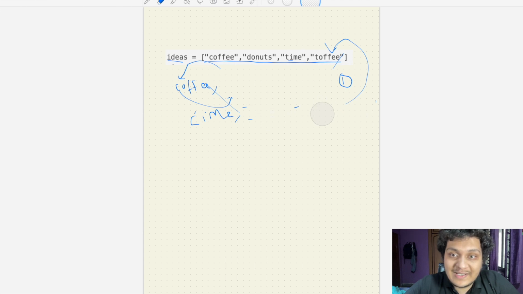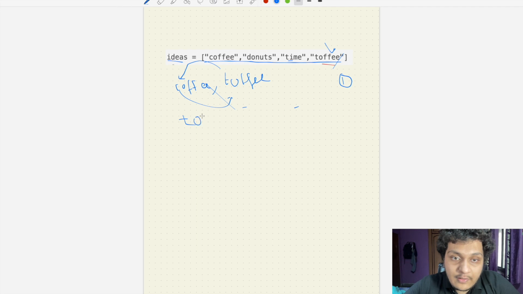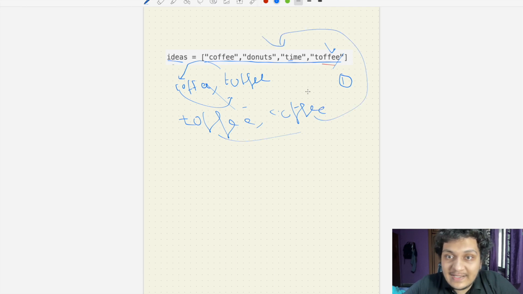Now what is the next word here? The next word will be toffee. So toffee, and after swapping it will be toffee and coffee. Both are present here, so we will not add a distinct value for this. So after completing coffee, only one remains.